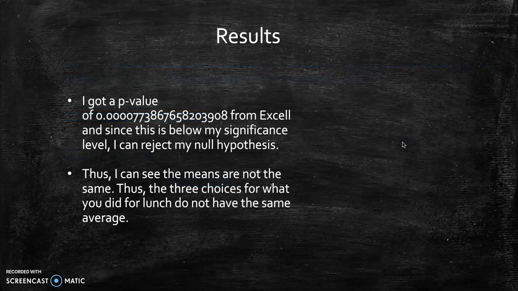For my results, I got a p-value of 0.00008 from Excel, and since this is below my significance level, I would reject the null hypothesis. Thus, I can see the means are not the same, thus the 3 choices for what you did for lunch do not have the same average. This doesn't let me say which category is the highest or lowest, but from our earlier data, we can see people who ate school lunch are the highest. And if I wanted to, I could run a Tukey to see if I can tell which was the highest.